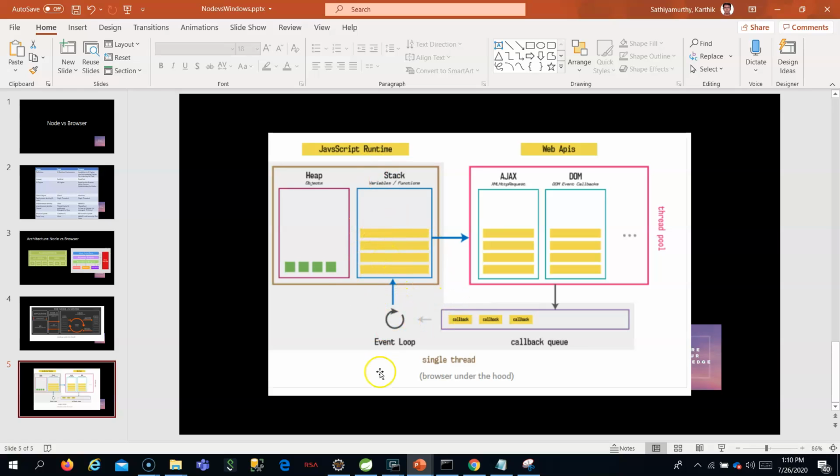So by means of the event loop, just repeating, it will be moved to the stack. The stack is the place where all the JavaScript code that we write comes and gets executed. Okay.